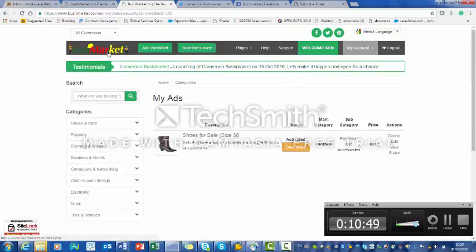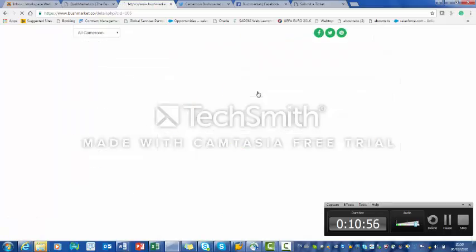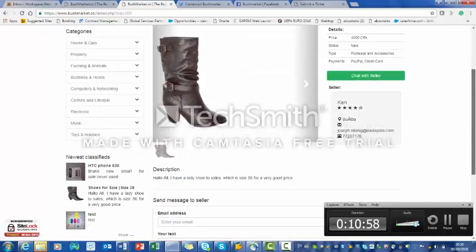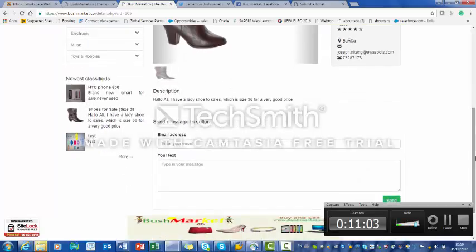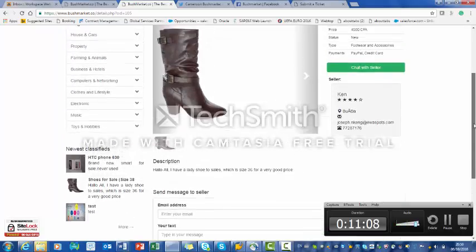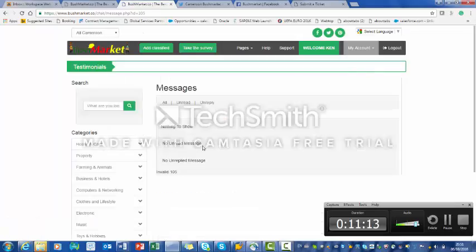So let's go into the site and see this nice shoe. So let's have the view. This is the shoe. This is the view I want to have. This is the view of the shoe. In case I want to contact my seller, I could also send an email from here by writing my email address and sending a message to the seller. Or I could send the seller a chat message in here. Okay. So there's so many ways you could do things around. You could send him a chat message.